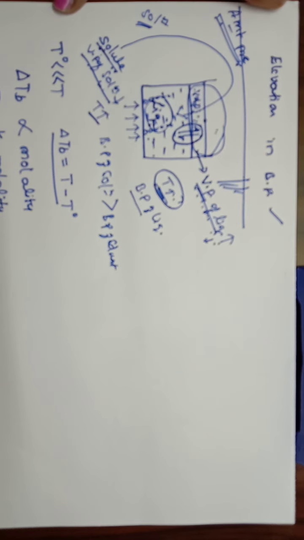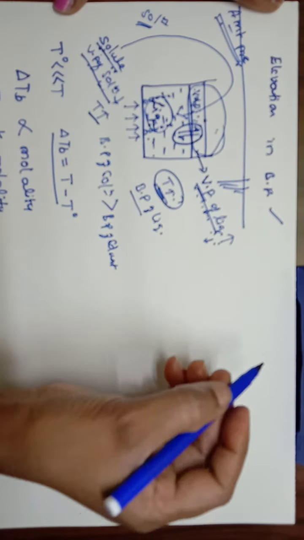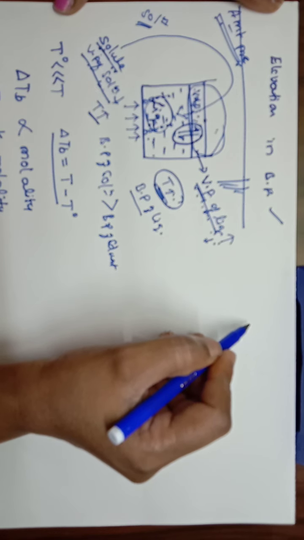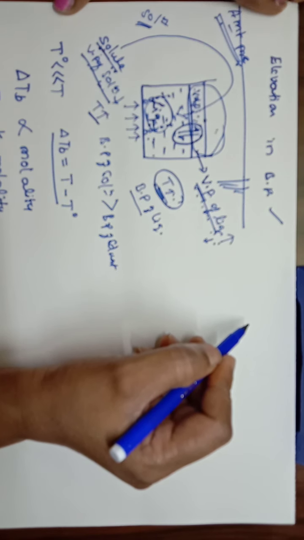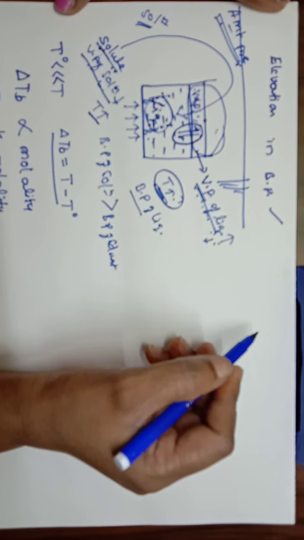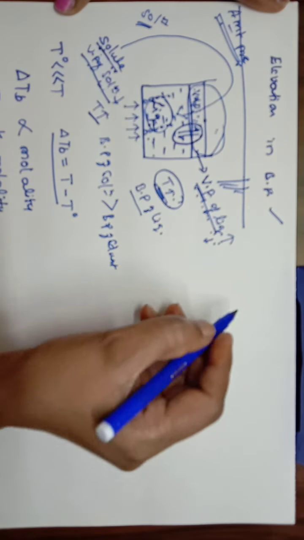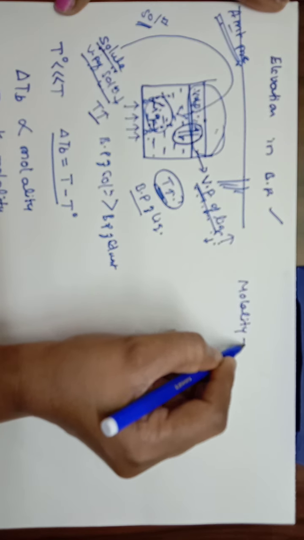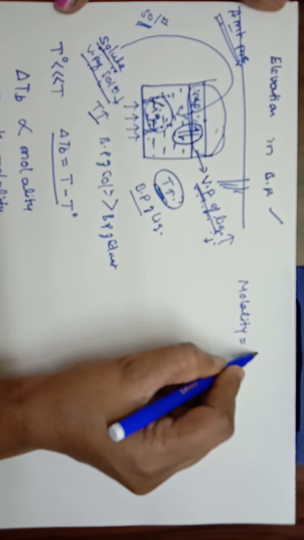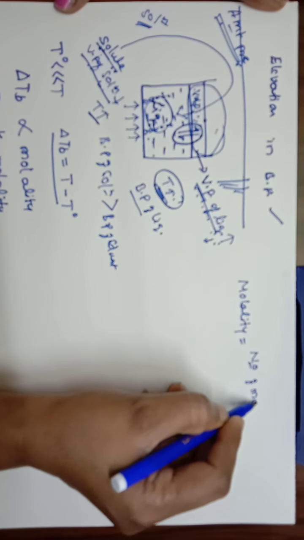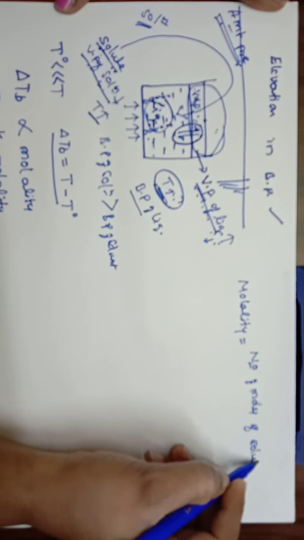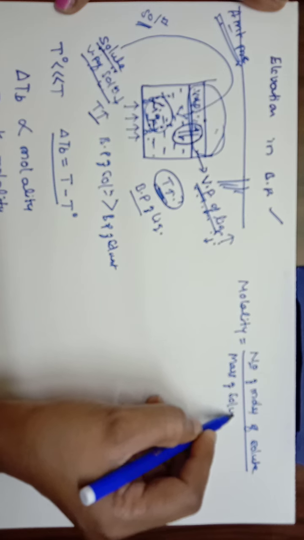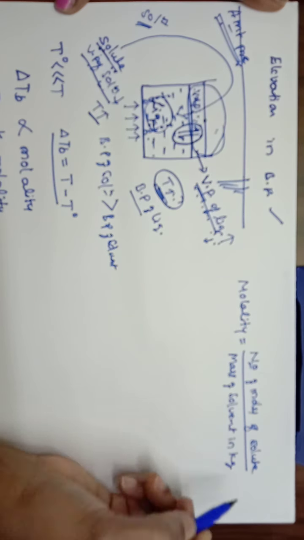So we will proceed with this equation, that is to find the relation between the delta TB and the molar mass of solute. So first we will know what is molality. Molality can be defined as the ratio of number of moles of solute divided by mass of solvent in kg.